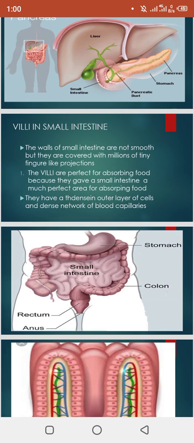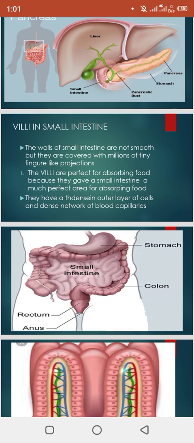Now villi in the small intestine. The walls of the small intestine are not smooth, they are not flat. There are finger-like projections present inside the wall of the small intestine. Clear? Finger-like or hair-like projections. When we take food, it is properly digested and the useful material is separated and the unuseful or harmful material is separated. Then the useful material is absorbed by the villi.